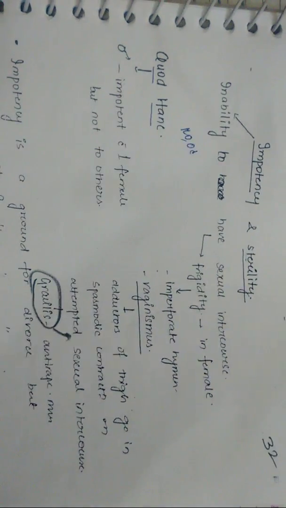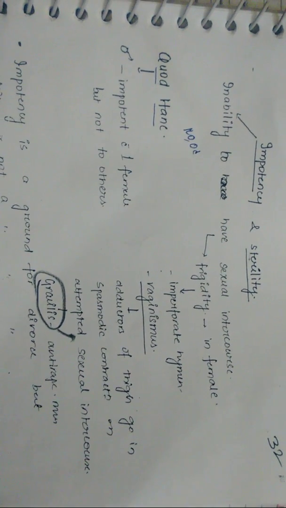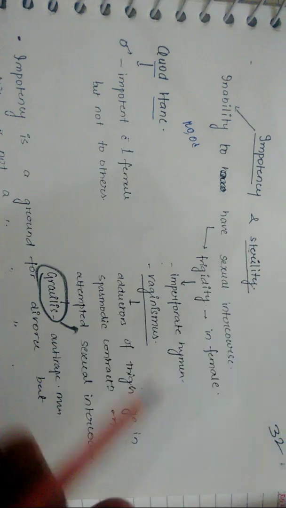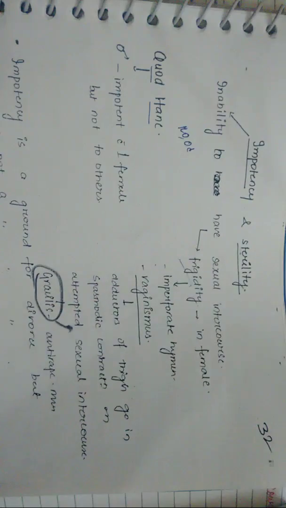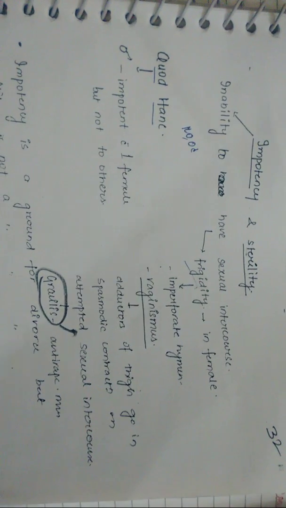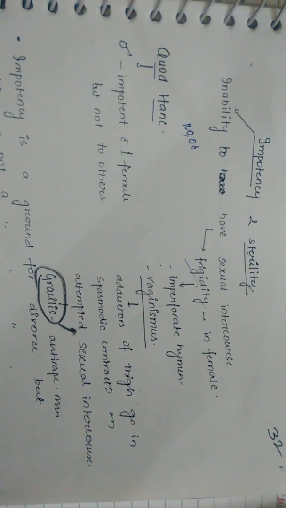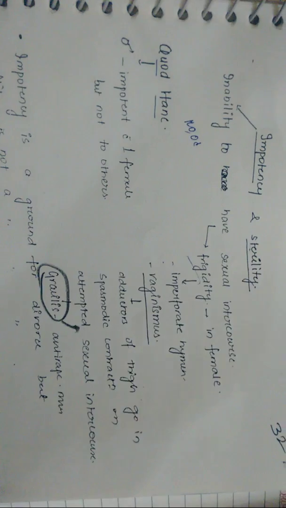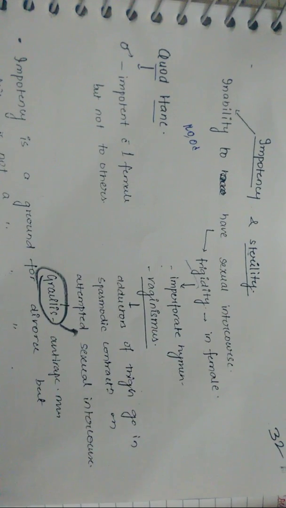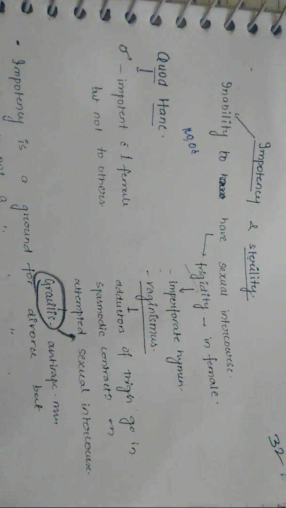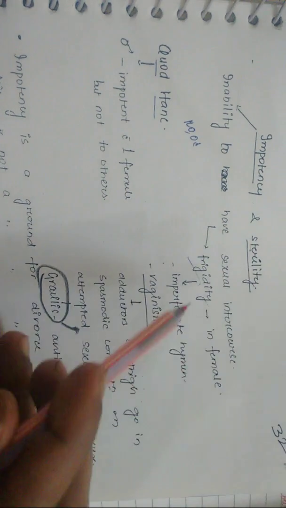I'm telling the meaning of frigidity. Frigidity is failure of a female to respond to sexual stimulus. She fails to achieve the orgasm. So that's what frigidity means.